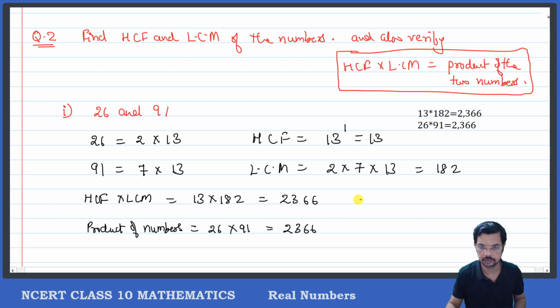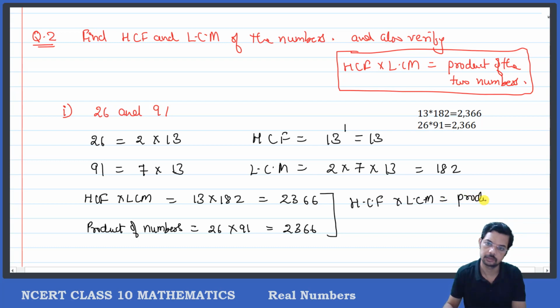So from this and this, I can say that HCF into LCM is equal to the product of the numbers.